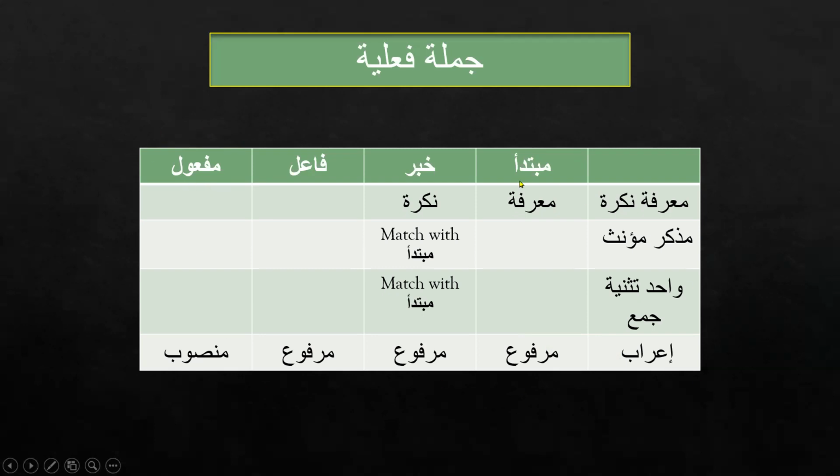Mubtada and khabar are the ingredients of the Jumla Ismiyya, and the ingredients of Jumla Fi'liyya are the fail, the fa'il and the maf'ul. I will add fail here as well. So maf'ul will be mansoob. Alhamdulillah. And a fa'il is always marfu, and a maf'ul, a detail, will always be mansoob. Alhamdulillah.